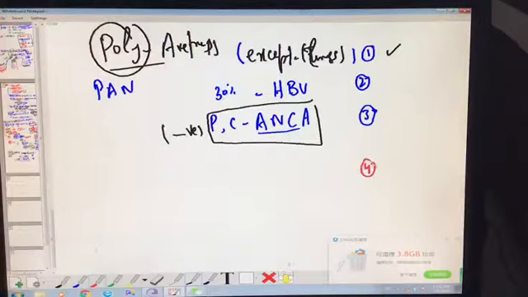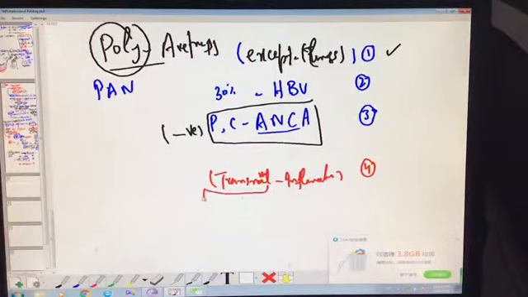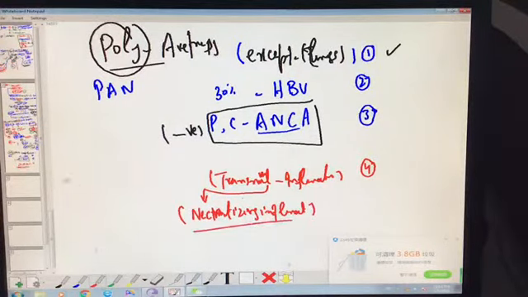Okay, go for the histopathology. What is the main histopathological finding? We can see the vessel involved with transmural inflammation, involving the full thickness of the vessel. In the transmural inflammation, the vessel has necrotizing inflammation. The necrotizing inflammation is also a typical feature related with polyarteritis nodosa.